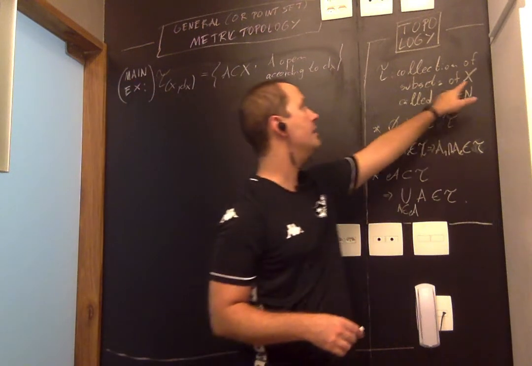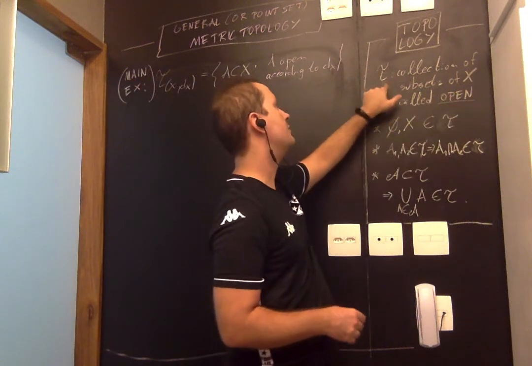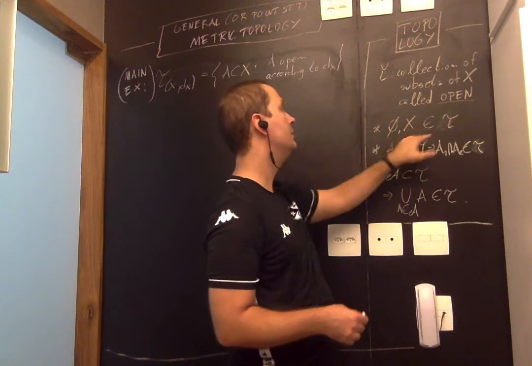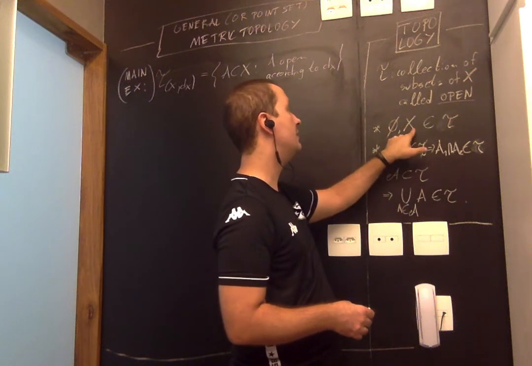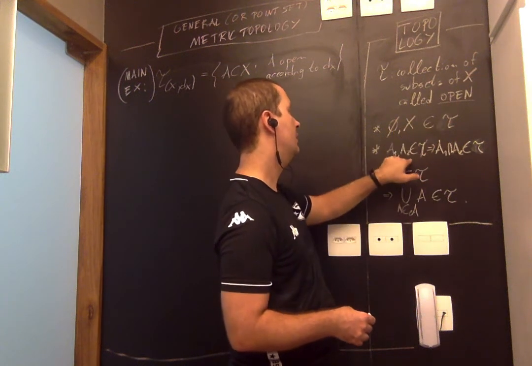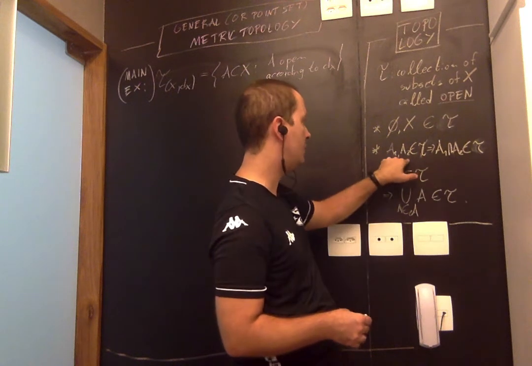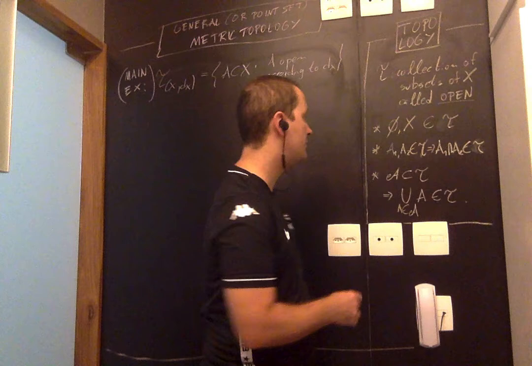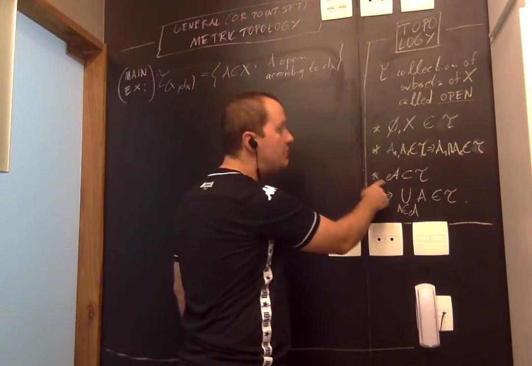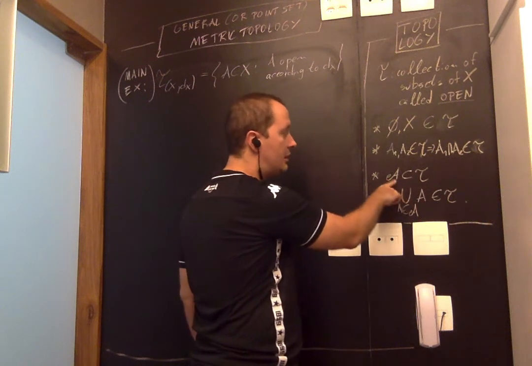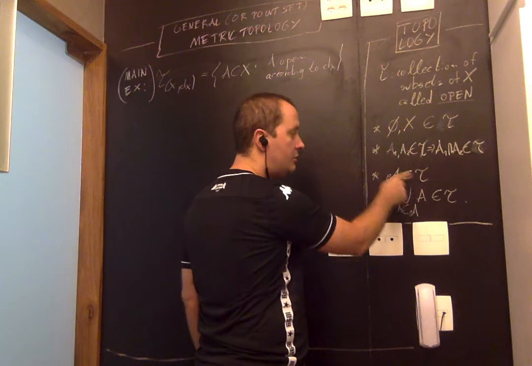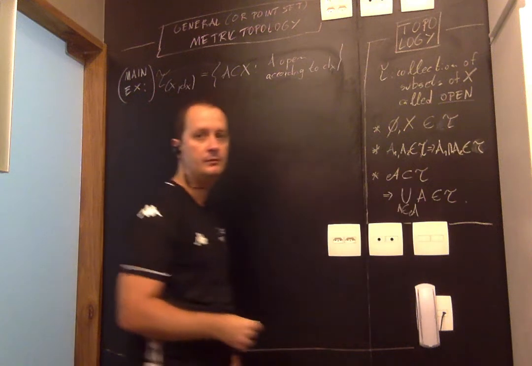So you have a set X. A topology is a collection of subsets of X called open that contains the empty set, contains X itself. It contains the intersection of any two sets that are open. So for any two sets in the topology, their intersection is in the topology. It also contains the union of any collection of sets in the topology, so any union of open sets is open.